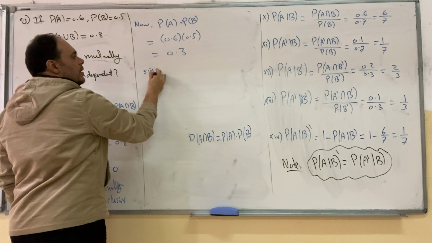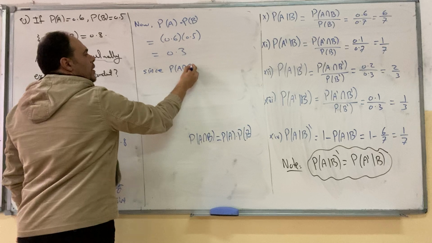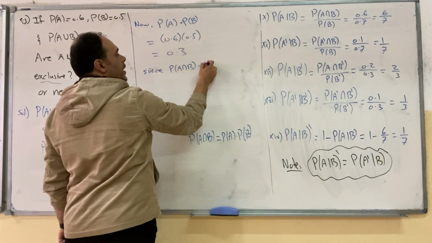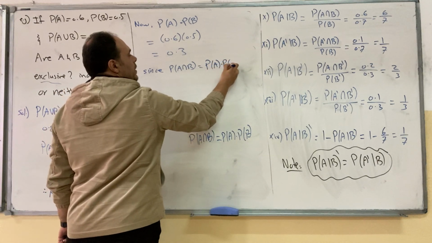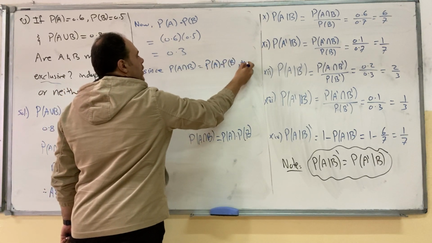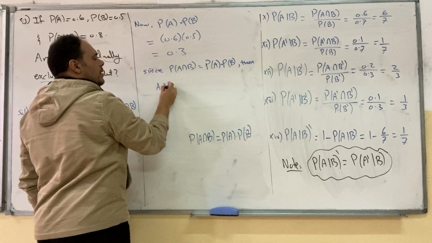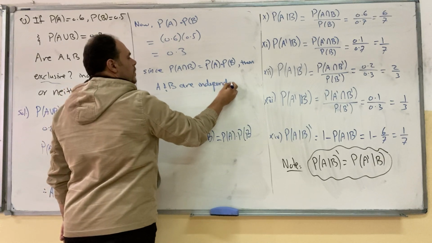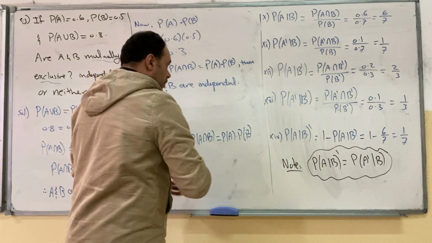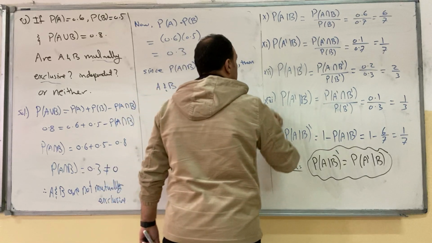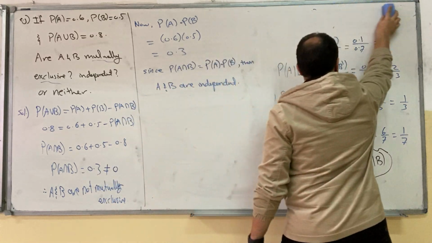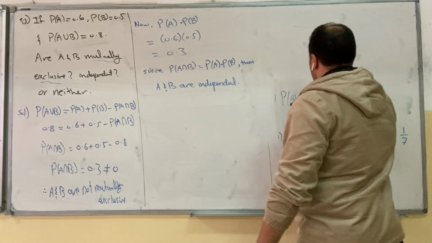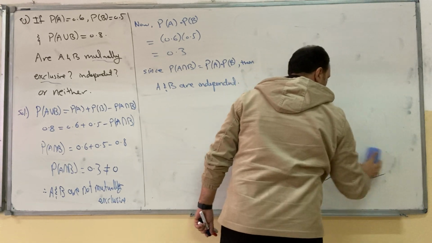Since the intersection we found before, 0.3, equals the product of the probabilities of A and B, then A and B are independent. Now the solution is completed and A and B are independent.